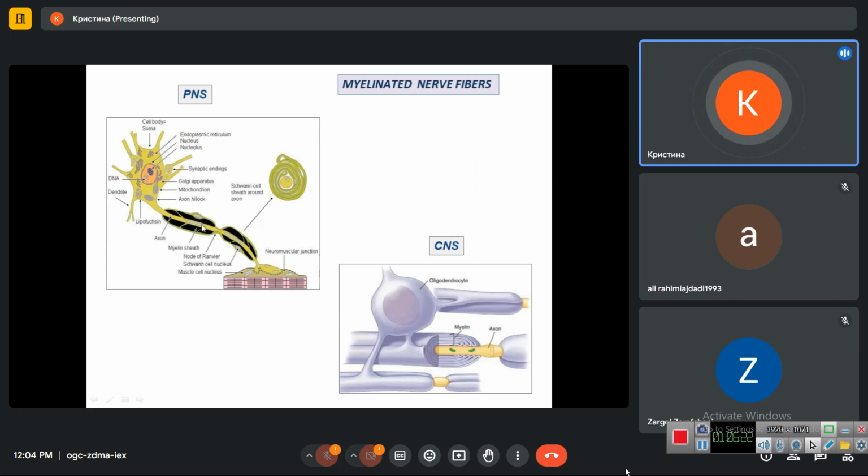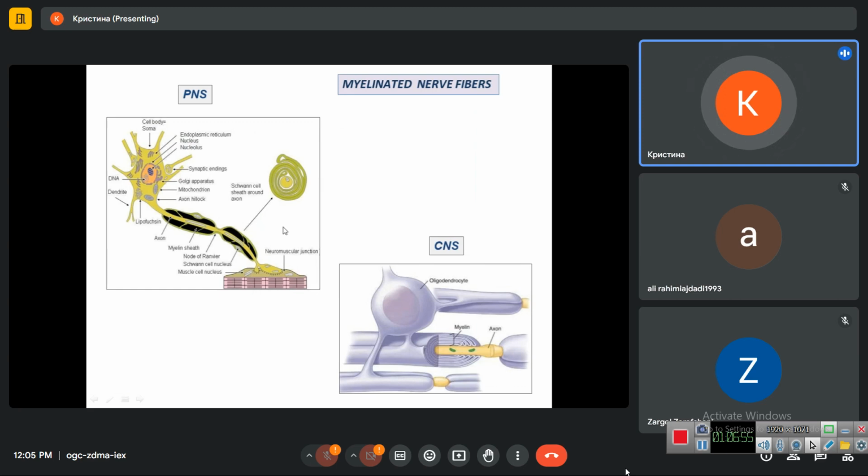So we will see the cytoplasm and the nucleus of the Schwann cell included in the nerve fiber at its periphery. But in CNS, the cell body and cell nucleus of the oligodendrocyte do not participate in the myelin sheath of the axon. It stays outside of the myelin sheath. Only a process of the oligodendrocyte goes towards the axon, wraps around it, and forms the myelin.